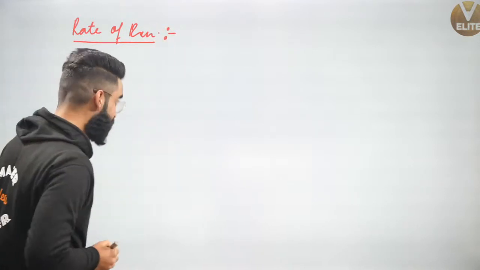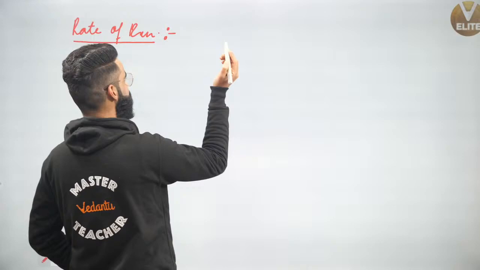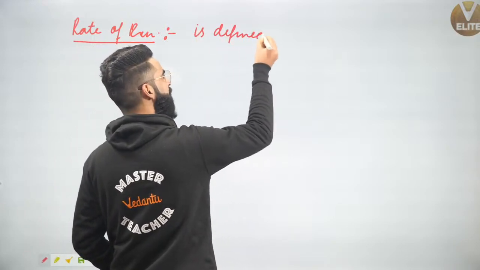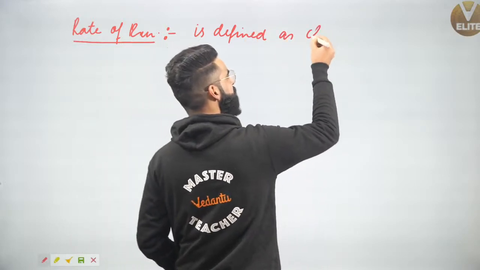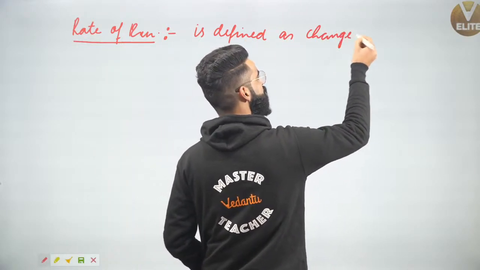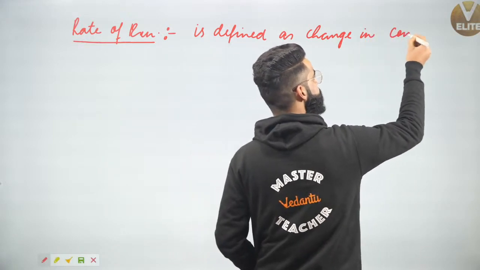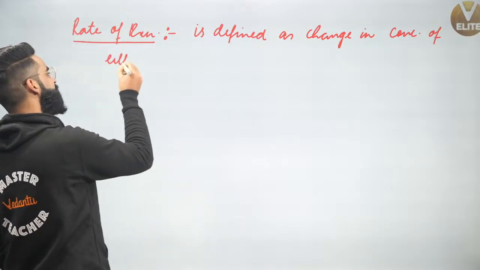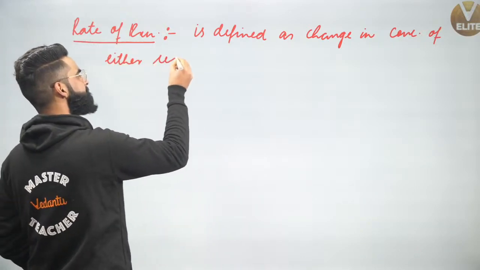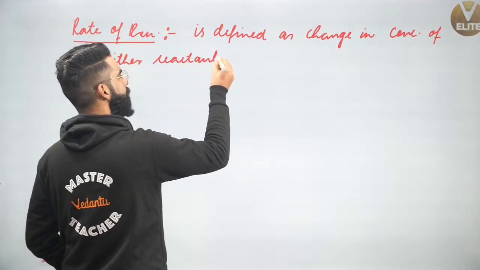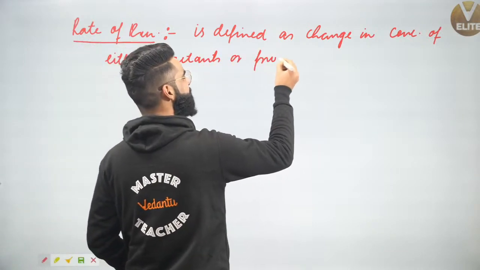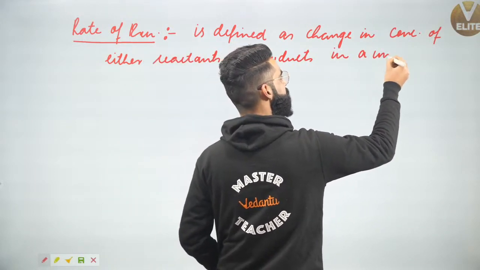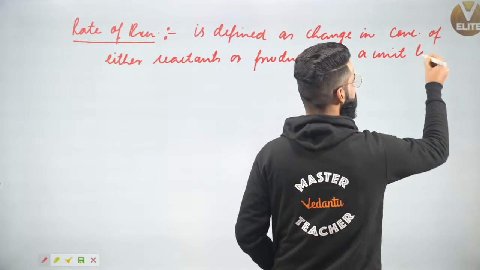As per its simplest definition, rate of reaction is defined as the change in the concentration of either reactants or products in a unit time. This is how we define the rate of the reaction.